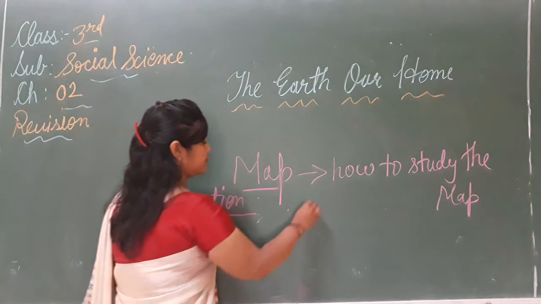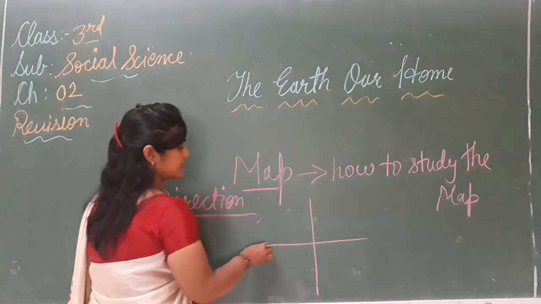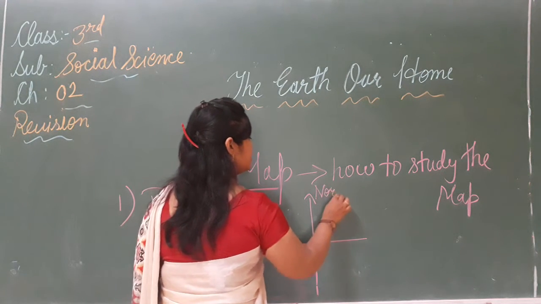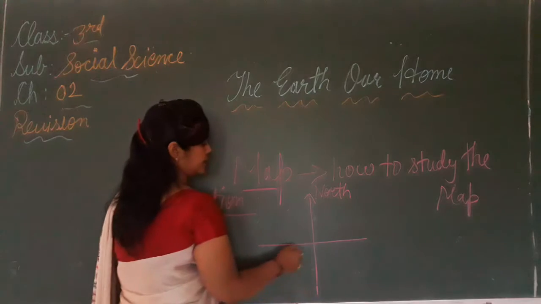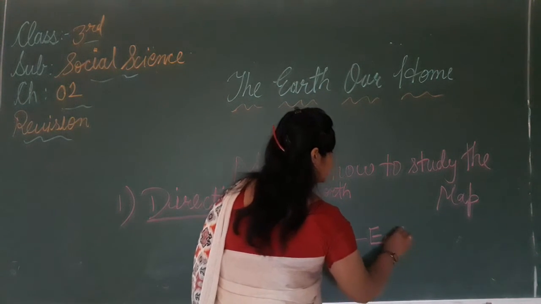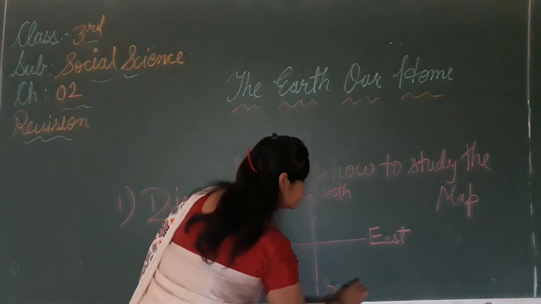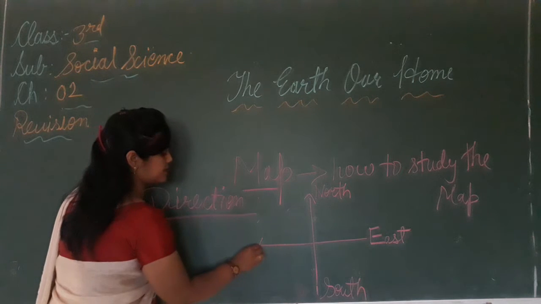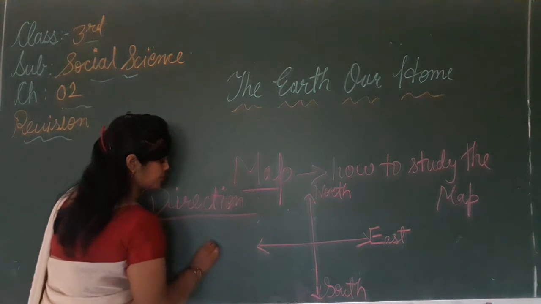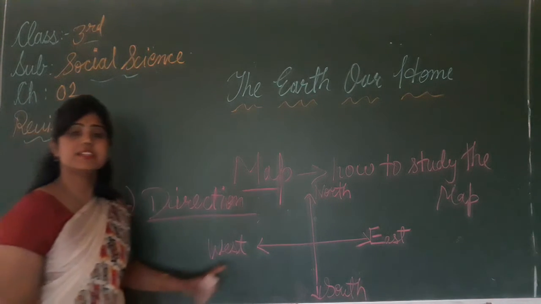For example, there are 4 major directions. At the top, that is the north. At the right side, that is the east. At the bottom, that is the south. And at the left side, that is the west. So how many directions are there?